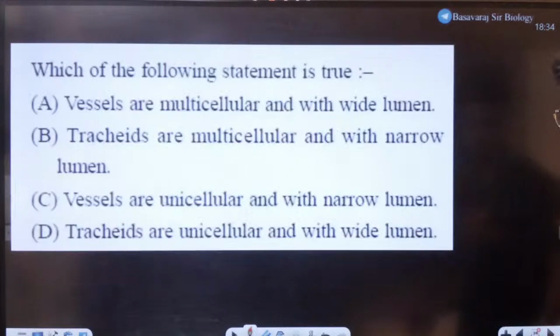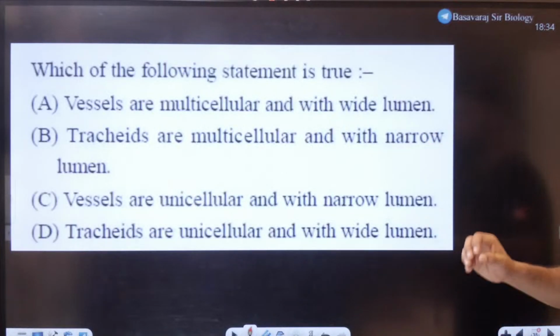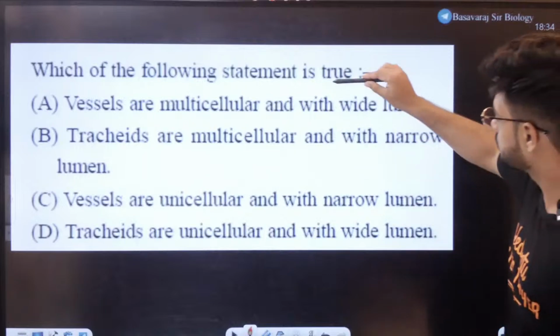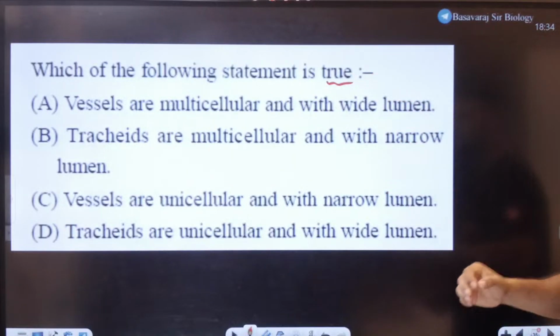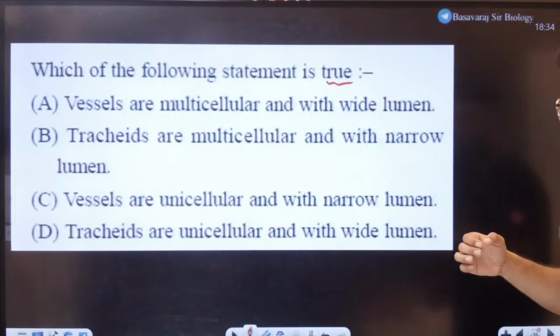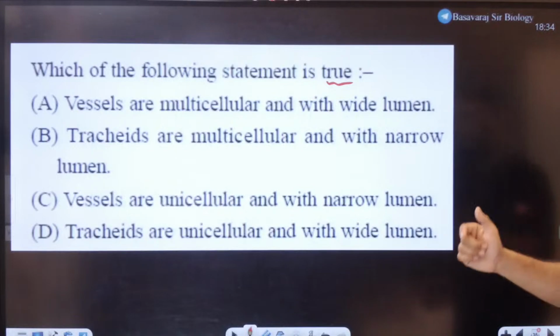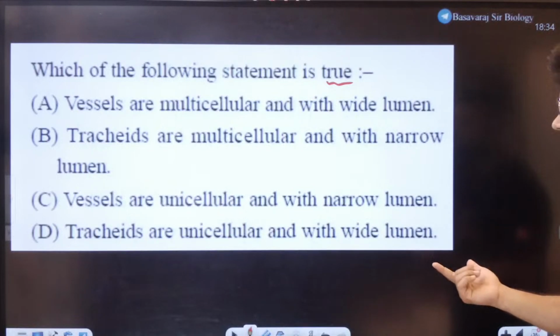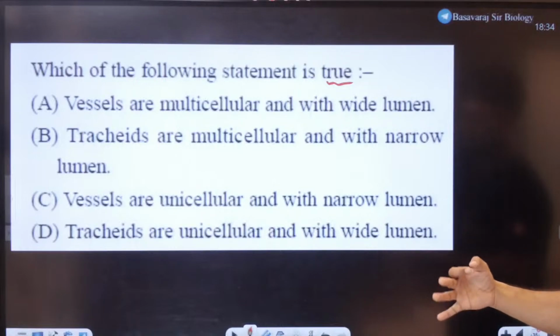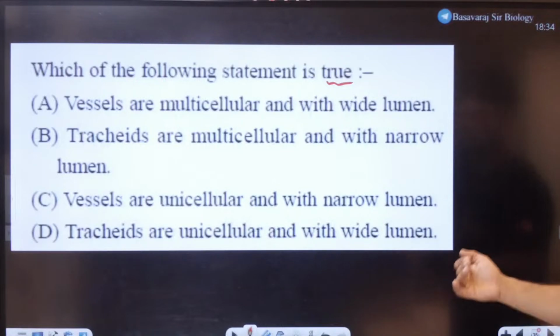Okay. Look at this question. Which of the following statements is true? Vessels are multicellular and with wide lumen. Tracheids are multicellular with a narrow lumen. Vessels are unicellular with a narrow lumen. Tracheids are multicellular with wide lumen.